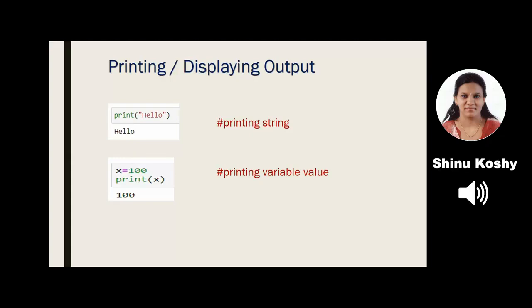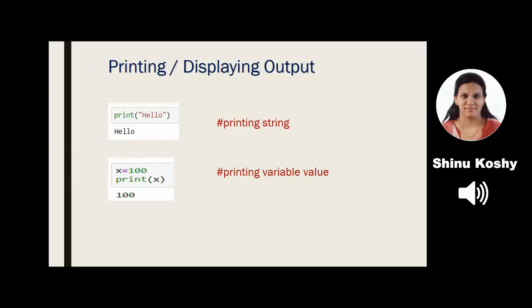In the next example, I am using a variable x. I have stored the value 100 inside x. Now, I would like to display the value of x. I write print within bracket, I write x without the double quotes.